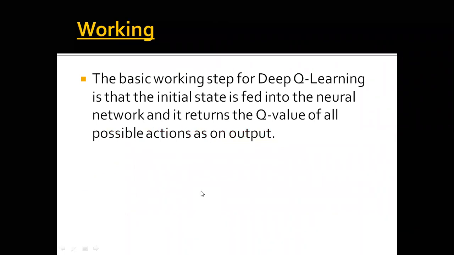The working of deep Q learning basically starts with the initial states. We feed the initial states to the neural network, and then it returns the Q values for all the possible actions as the output. So we can check whether it is improving the environment or not.